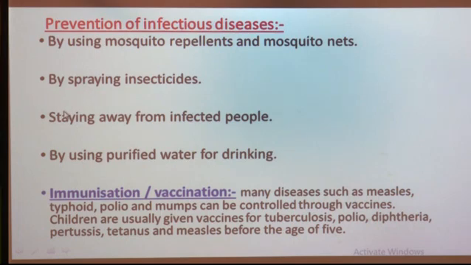Then, by staying away from infected people.